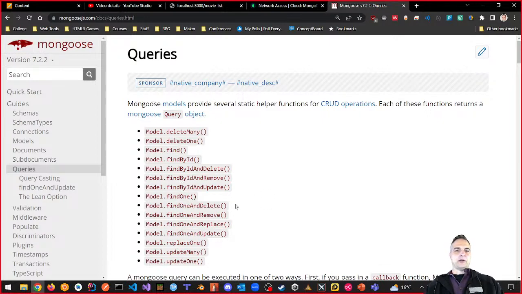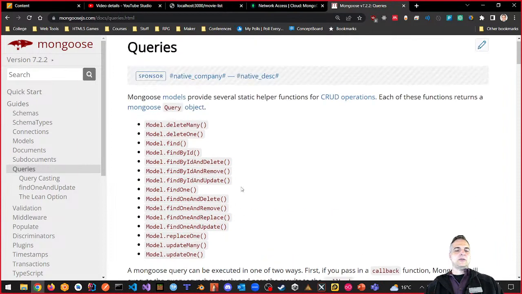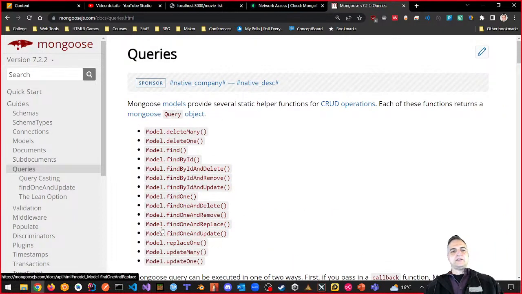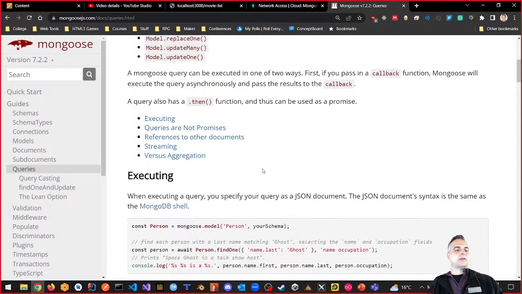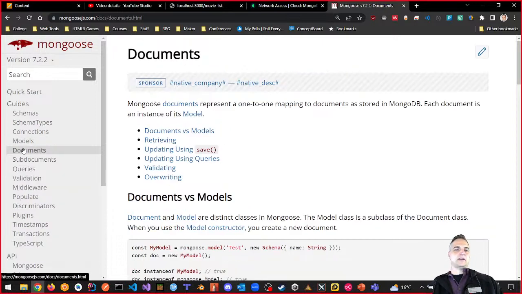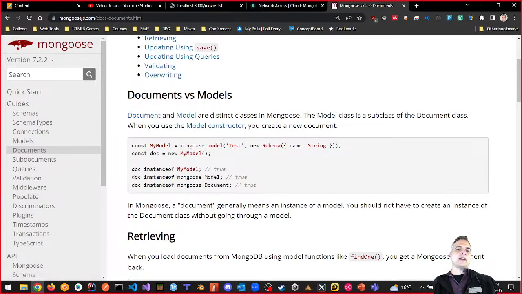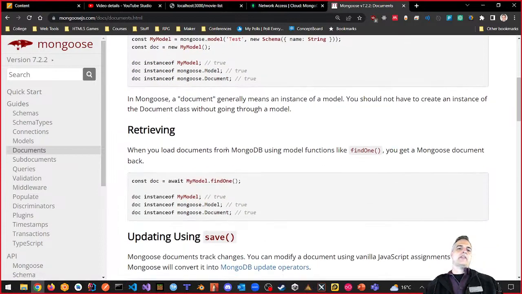So if I'm thinking about creating a new movie, here are the ones that I can do. I can delete, find by ID, replace one, update many, and update one. And what about if I wanted to insert? How do I do that with the query? Because that's something that I want to do. I want to be able to add a document. So here's what a document would look like, where we have a new model.